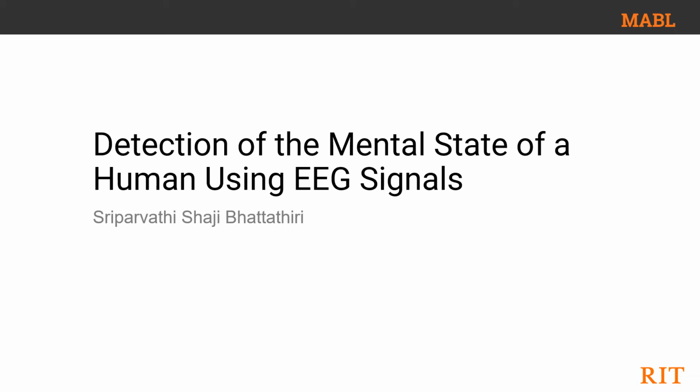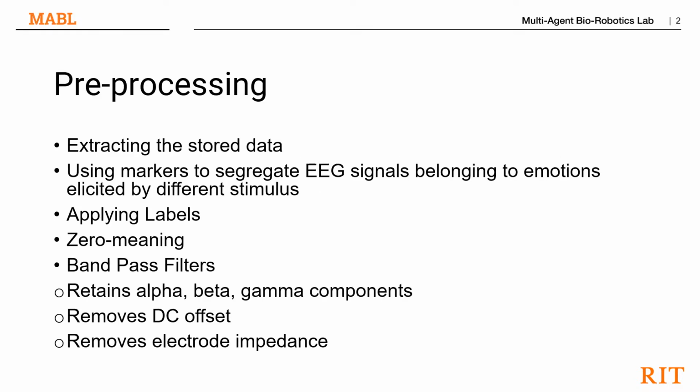Good morning, everyone. The topic of my project is detection of the mental state of a human using EEG signals. The first step to achieve this is pre-processing. Pre-processing includes extracting the stored data, applying markers, applying labels, zero meaning the data, and then filtering the data. This has been done in MATLAB.